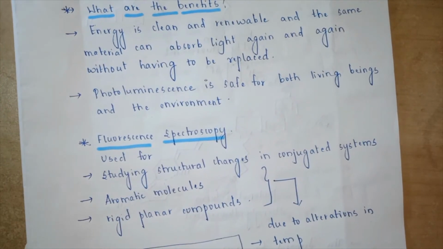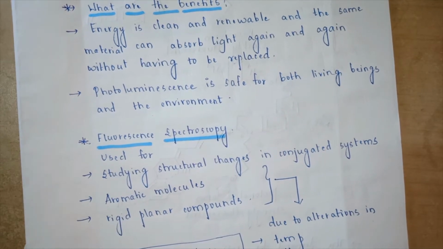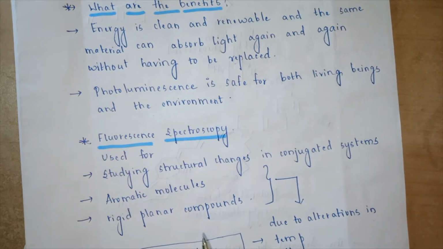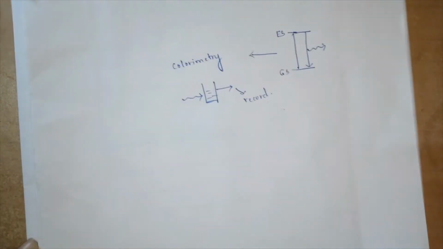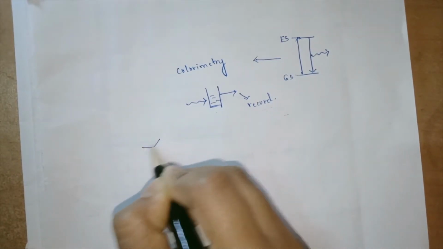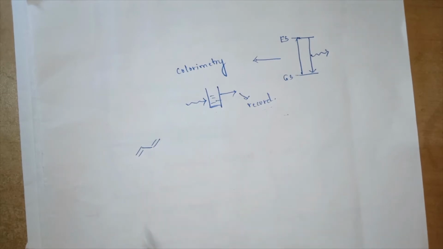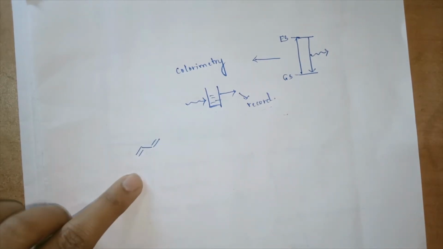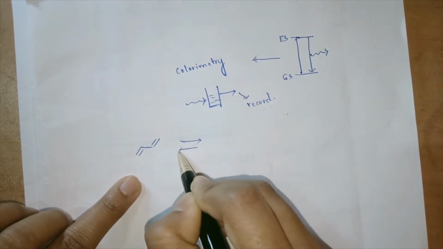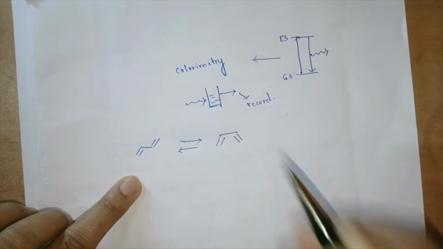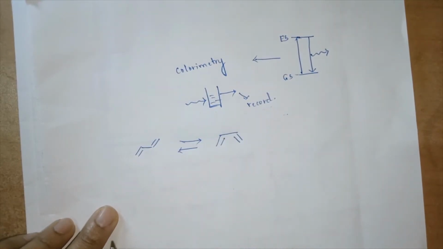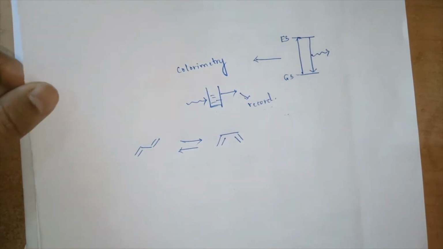Now coming to the concept of fluorescence spectroscopy. The major application of fluorescence spectroscopy is studying the structural changes in conjugated systems. It can be structural changes in aromatic compounds and rigid planar compounds. When I say studying structural changes in conjugated compounds, we can say that there is this butadiene system in a trans fashion. Can I not write it in a cis fashion? So these kinds of structural changes can be observed in the conjugated system.